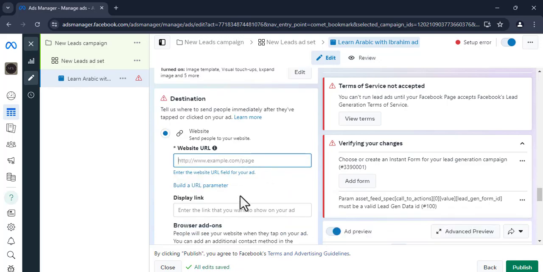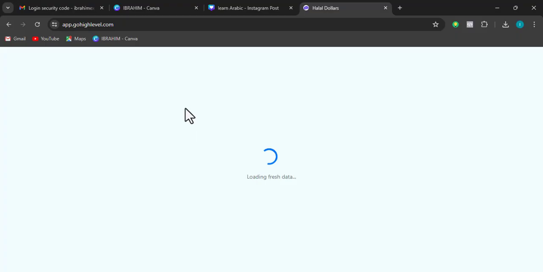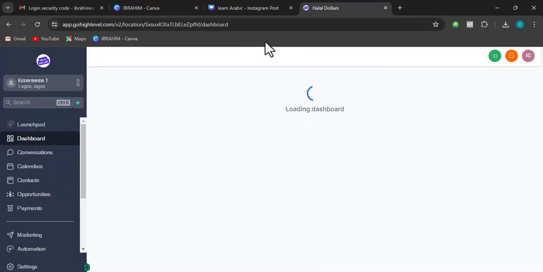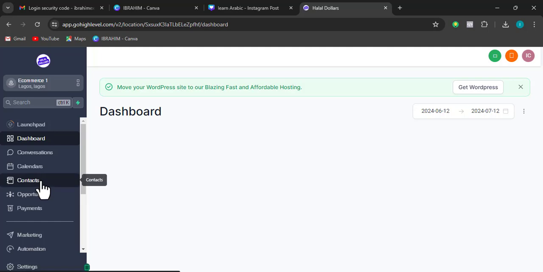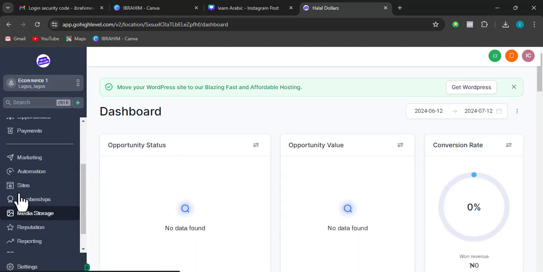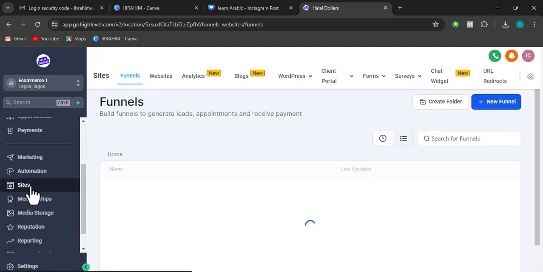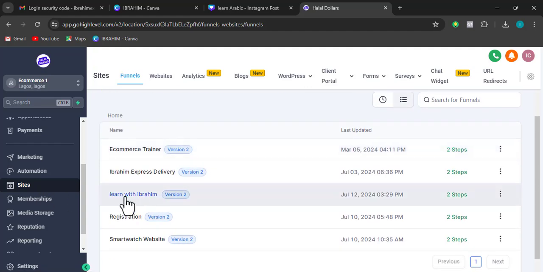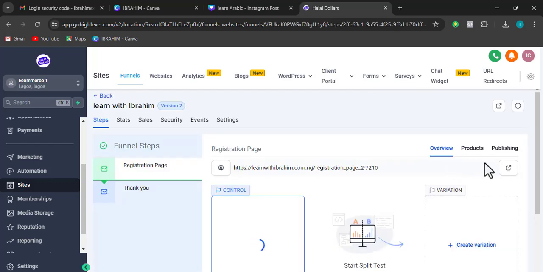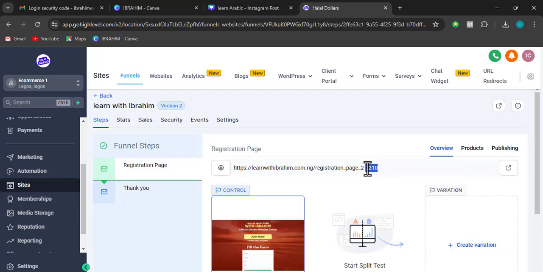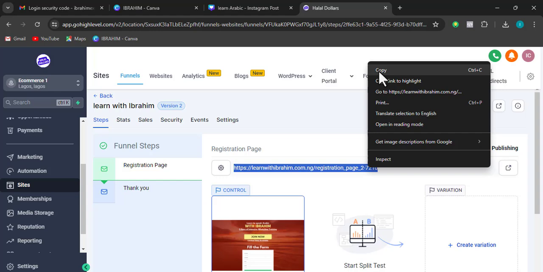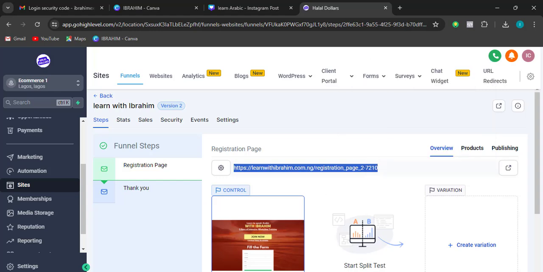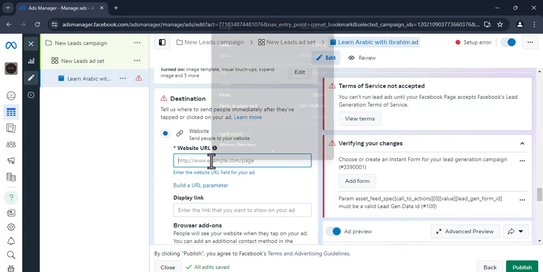To get the link to our website, we'll need to go back to our TotalReach account. So we go to app.gohighlevel.com. If it's been a while, you need to sign in again. In my case, it's not been long, so I'll go to sites. And once I get to sites, I'm going to see all my websites, and I'm going to click on the one I want. In my case, it's Learn with Ibrahim. So this is the link to my website. So I'll select it, and I'll copy it. And I'm going to go back to Facebook, and then I paste it here.